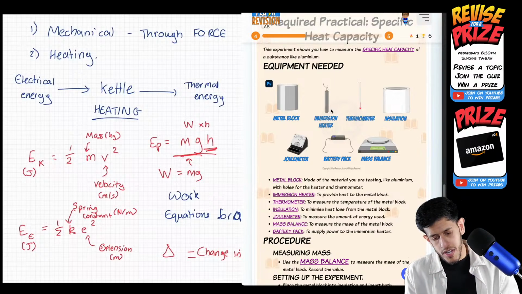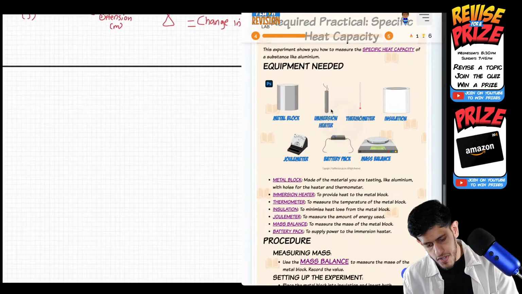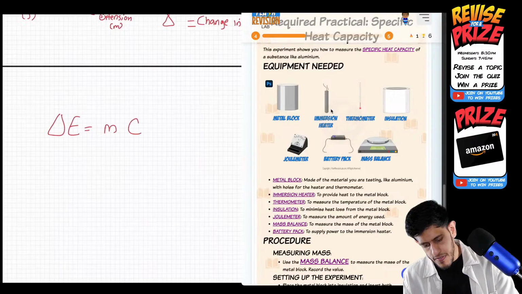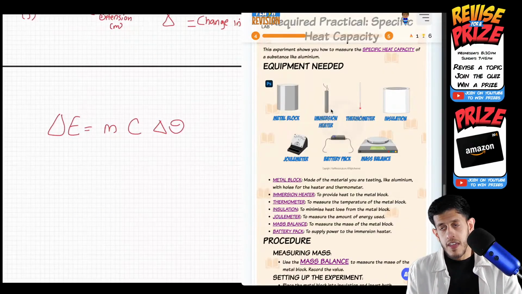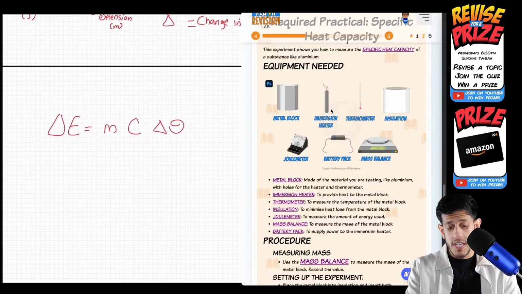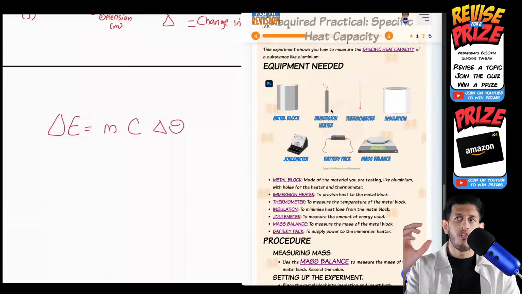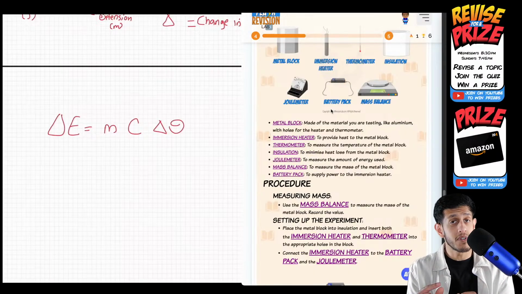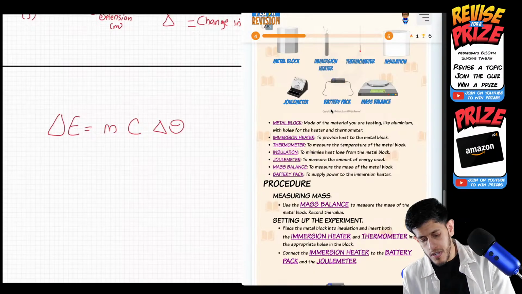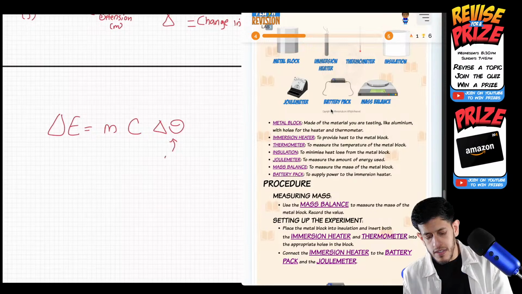Because remember this equation, I put this down here again. We've just seen it. Delta E, change in energy, equals mass times specific heat capacity times the change in temperature, delta theta. In this experiment, what have I said? The immersion heater provides the heat to warm up the block. And what are we doing with that? We're going to note the temperature of the block at the beginning and at the end. So you measure the temperature before you heat it, and at the end you measure the temperature, and you find the difference. That's your delta theta.